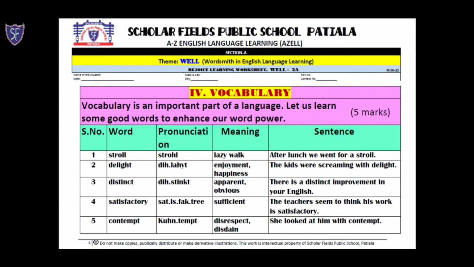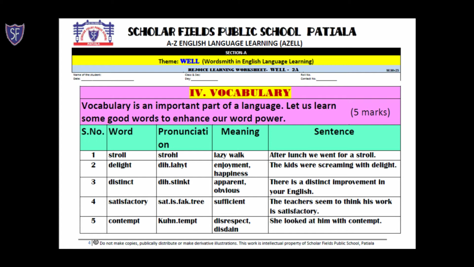Distinct. Here also we are putting a little bit of stress on the H sound in the first part of the word distinct, which means apparent or obvious. There is a distinct improvement in your English.